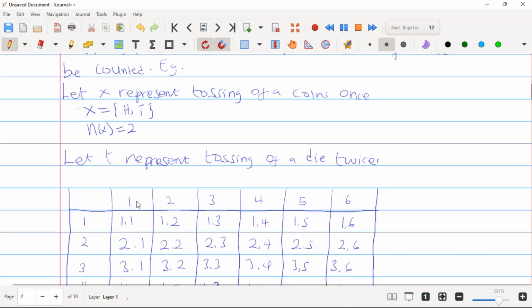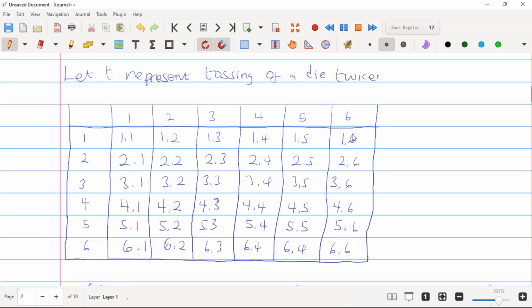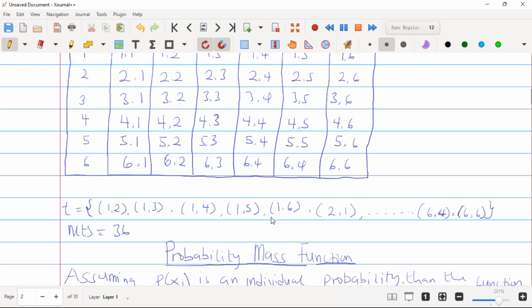And then we have another one. Let X represent tossing a die twice. Once you toss a die twice, we are going to have this table to get our individual observations. So 1 and 1 will give us 1,1 here, 1 and 2 will give us 1,2 here. Once you finish filling up this table and count them, we get n of X equal to 36.